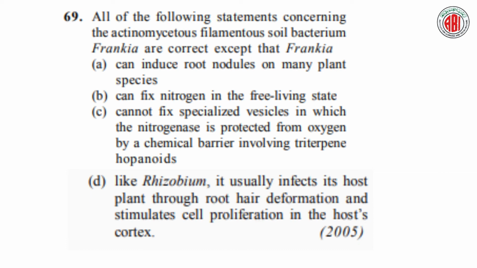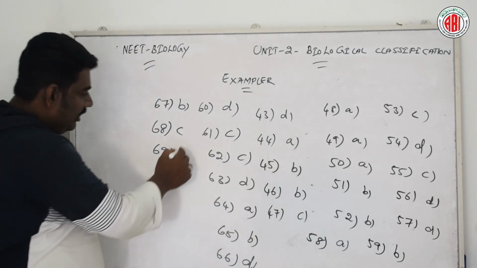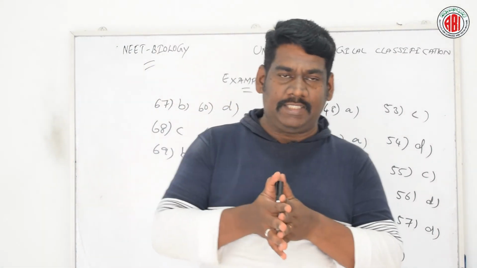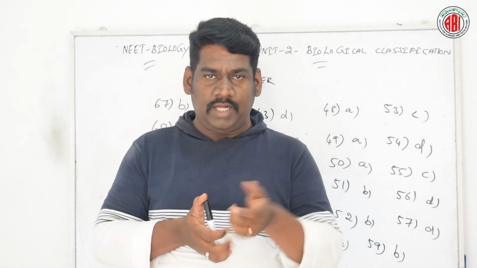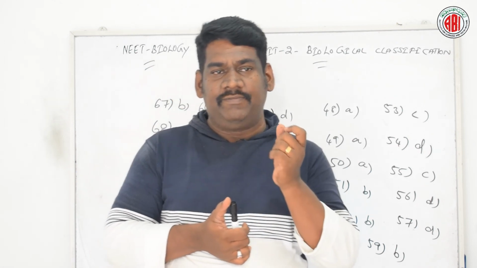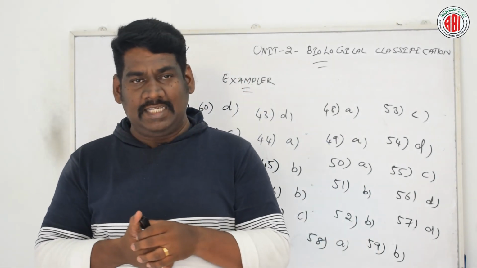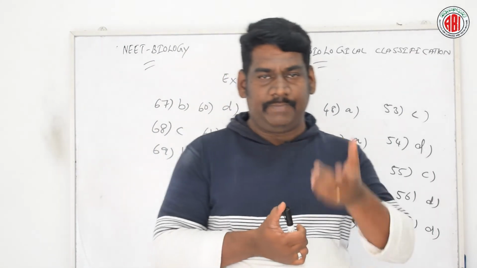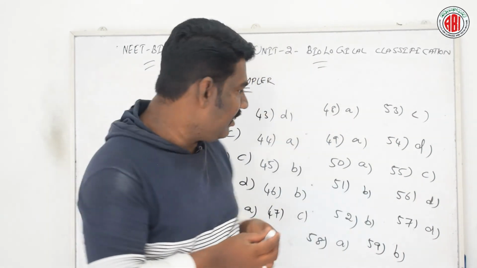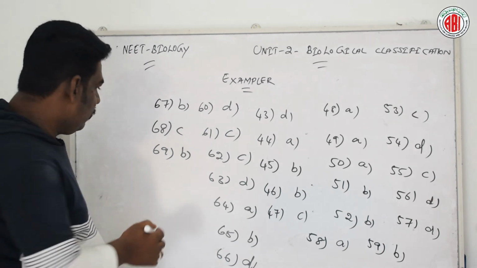Let us see the right answer for question number 69. Question number 69 answer is B. Yes, Frankia is one of the nitrogen fixing symbiotic bacteria. It induces root nodules just like rhizobium. It is associated symbiotically with the root nodules of several non-legume plants like Casuarina, Alnus, Rubus, and many other examples, and it cannot fix nitrogen in the free state. So the right answer for question 69 is option B. Now let us go for question number 70.